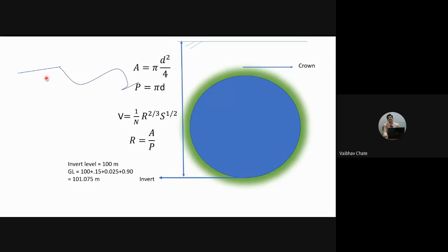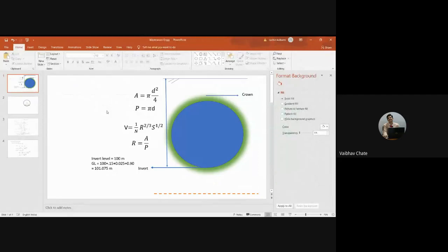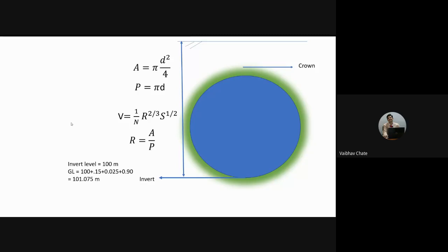So please understand, if the ground is undulating and you are planning to lay the pipe with reference to ground level, it may not work. Sometimes the pipe section might be coming out of the ground. Sometimes it might have reverse flow. So for all these purposes, we'll not refer to the ground level for laying of the pipes.